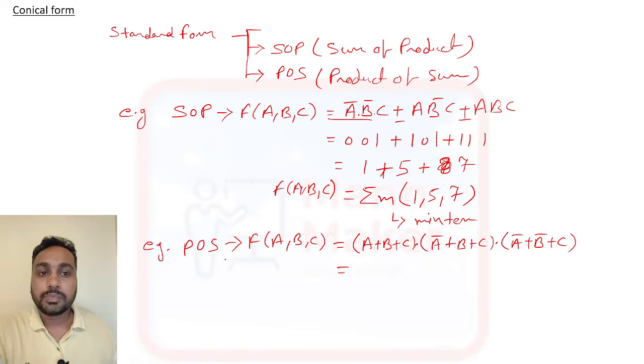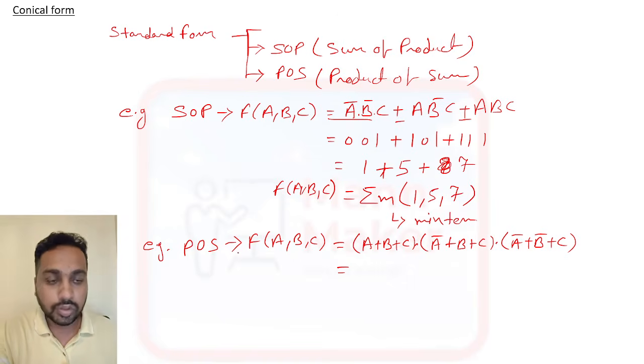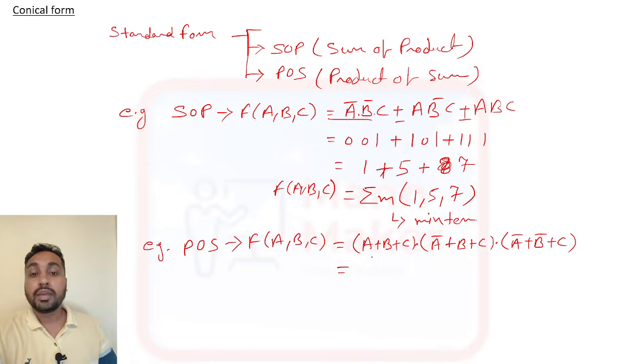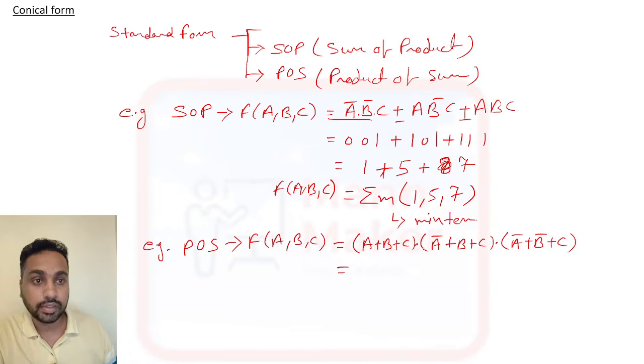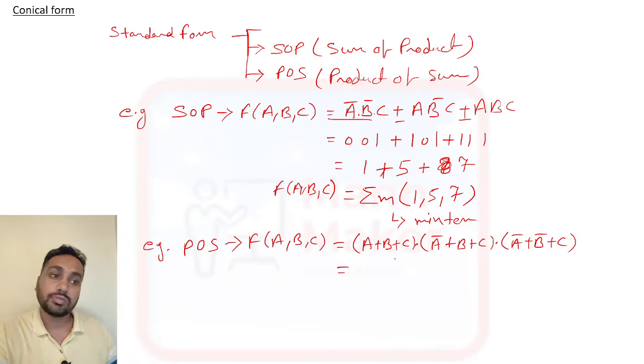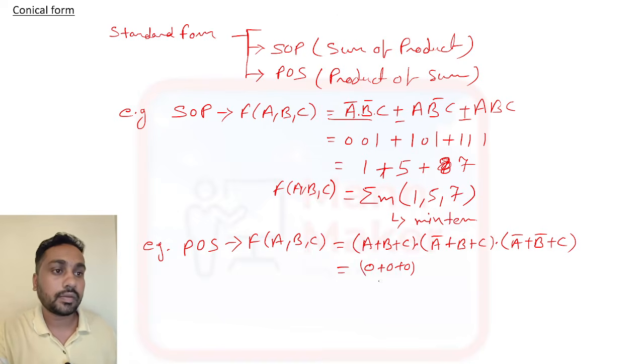Now, if you get POS, product of sum, you need to make it opposite. If A is there with no bar, then here bar means 1. In POS, bar means 1 and without bar means 0. So this is 0 + 0 + 0, and this is 1 + 0 + 0, and this is 1 + 1 + 0.